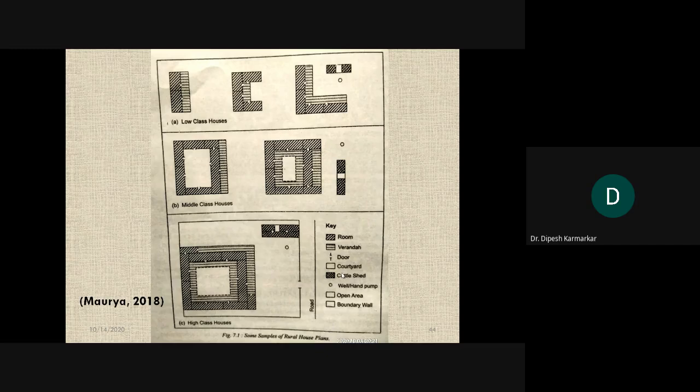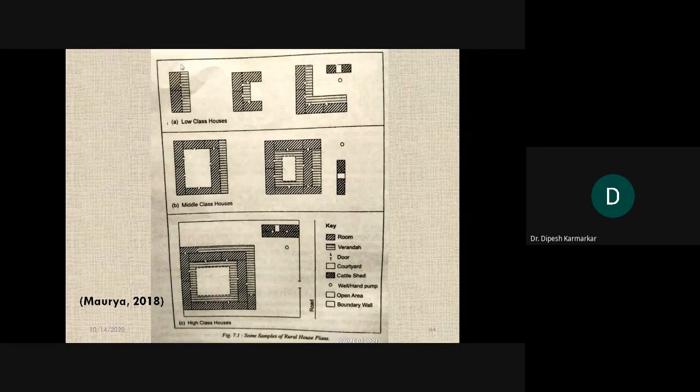So these are some more examples, a sample of rural house plans, and just observe them very closely. The legend is already given. In the legend, if you see the top ones, these are low class houses, houses of the poor. There are rooms and a veranda, nothing else, and probably some portions in the front yard. Basically it shows that it has 2 rooms and a veranda.